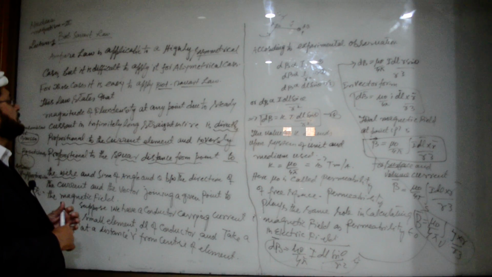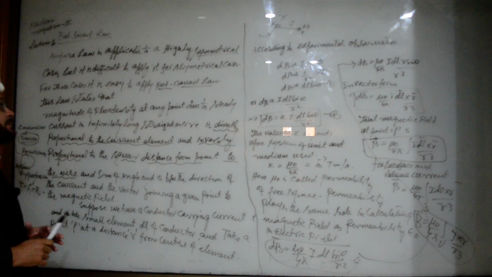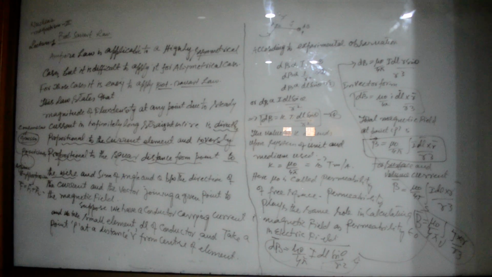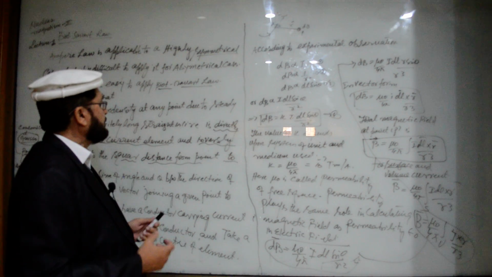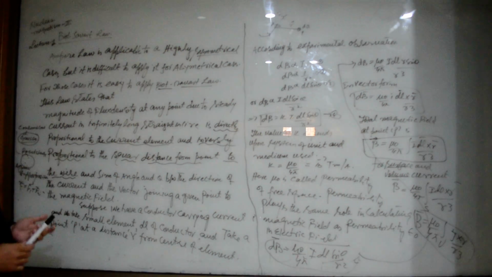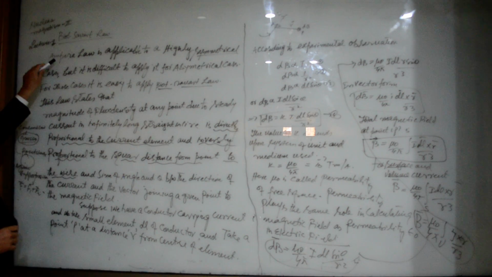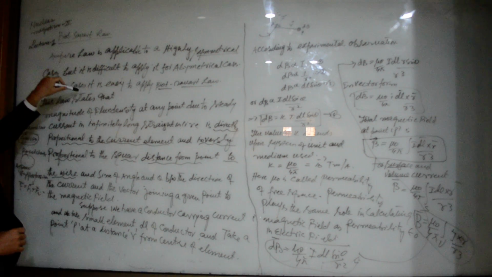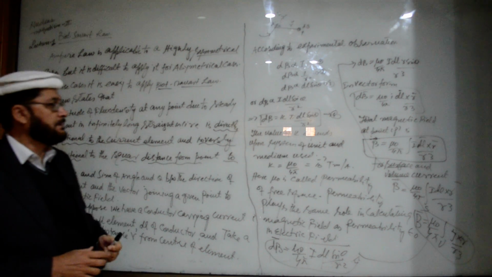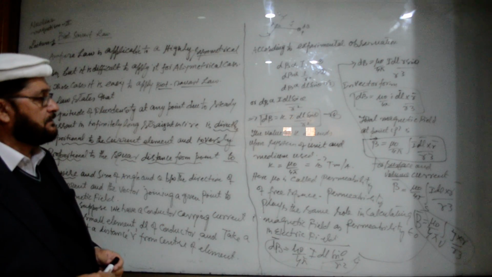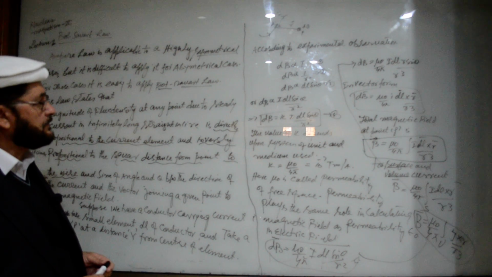And again there are two laws, one is Ampere law and the second one is Biot-Savart law. If high symmetry is involved, then you can apply Ampere law, and if you take an Amperian path, you can easily find the value of B. But if it is asymmetrical, having non-symmetry, then it is difficult to apply Ampere law. Rather you can apply Biot-Savart law, and with its help you can find the value of B, the magnetic induction or the magnitude of magnetic flux density.